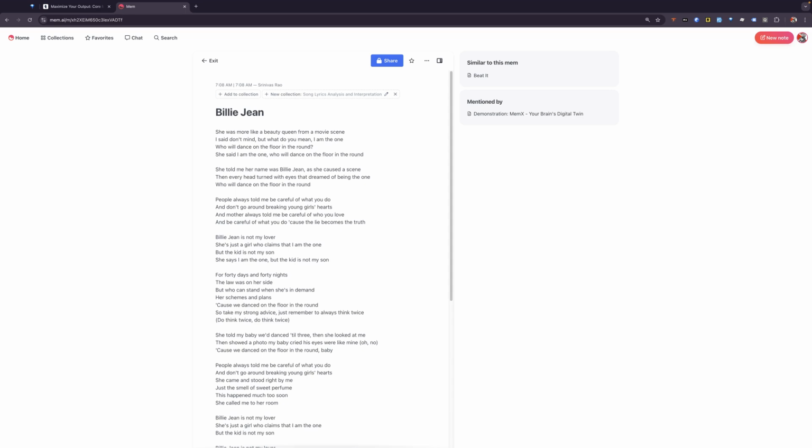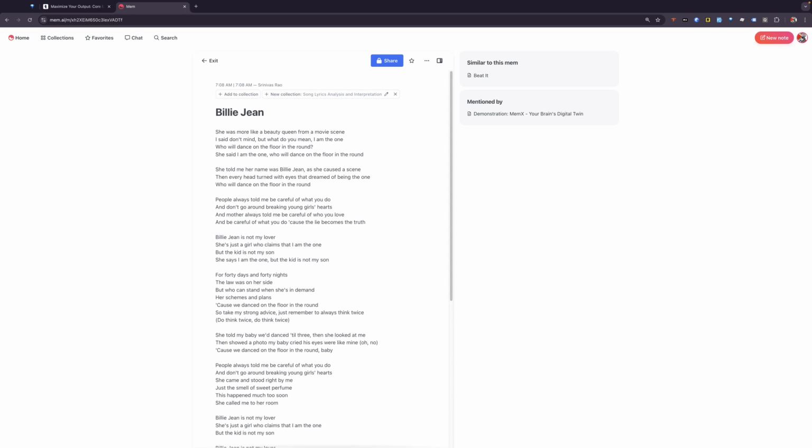MemX naturally identifies a connection between these 2 notes based on context and similarity, a lot like the networks in our brains. If you have listened to Michael Jackson songs, we automatically connect the songs Billie Jean and Beat It because they're both by Michael Jackson. And this is similar to how the brain works. We naturally form these networks of related thoughts and memories.